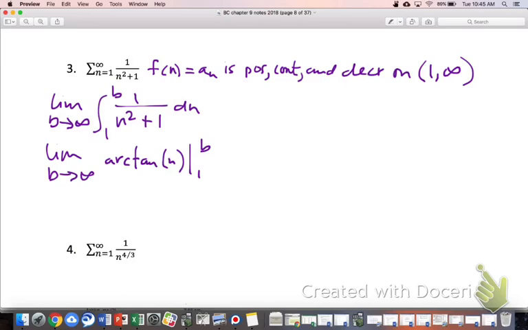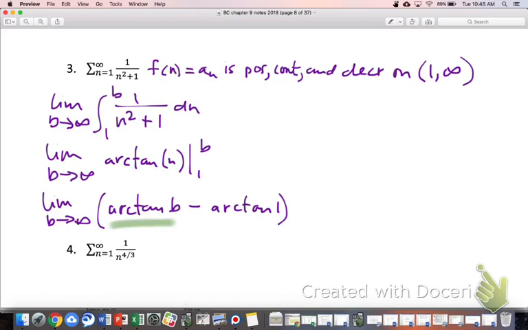And then we do the FTC with this, and we end up with arctan of b minus arctan of 1. So arctangent of 1, that's a real number, right? What angle has a tangent of 1? Pi over 4. So we could just keep that in the back of our minds. Arctangent of 1 is really pi over 4. But this right here is the thing we've got to figure out. What is the limit as b heads towards infinity of arctangent of b?